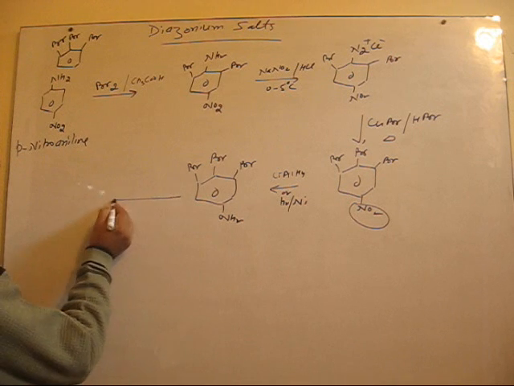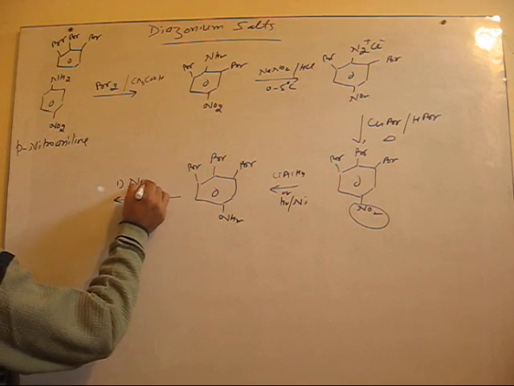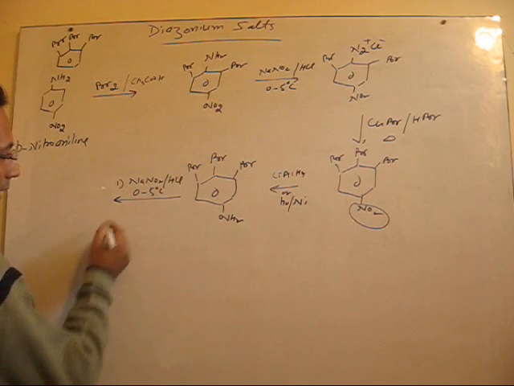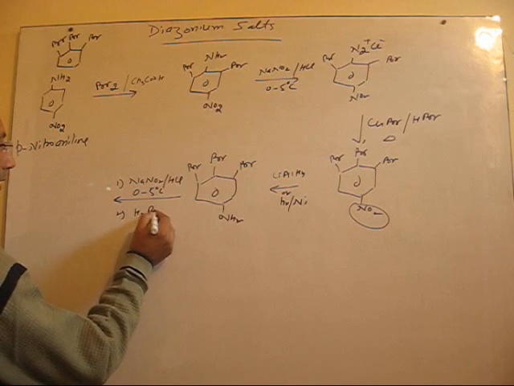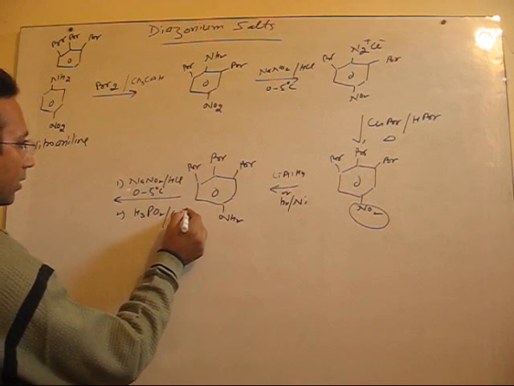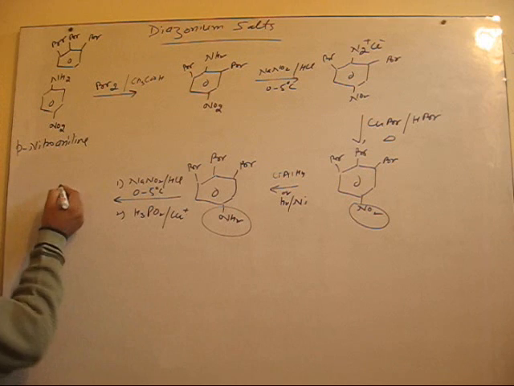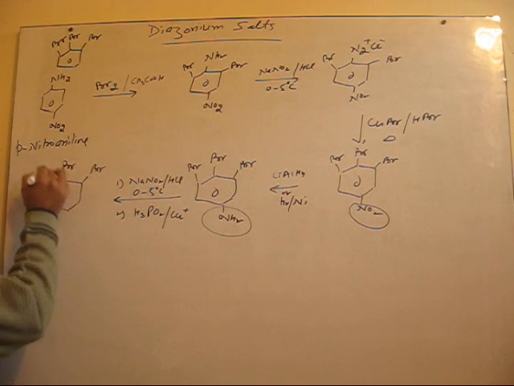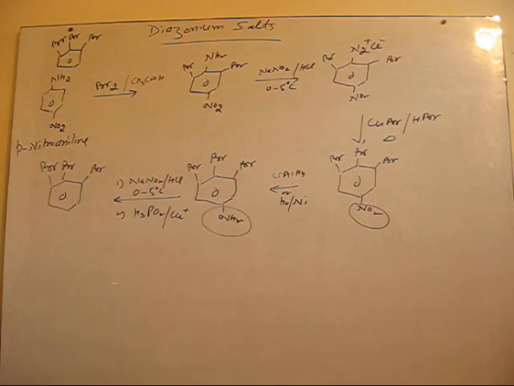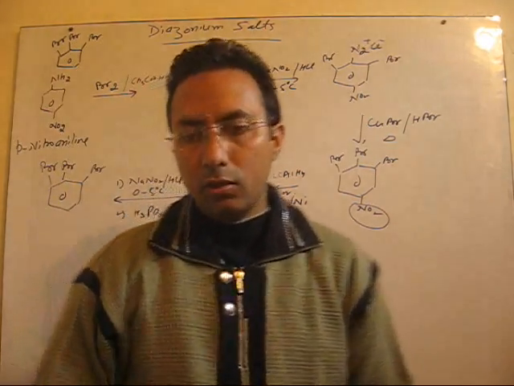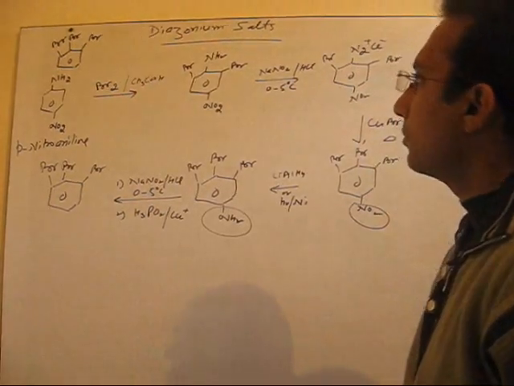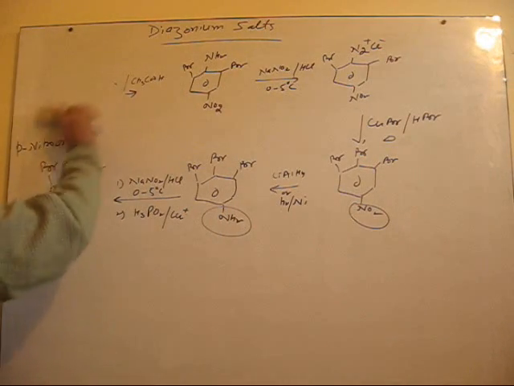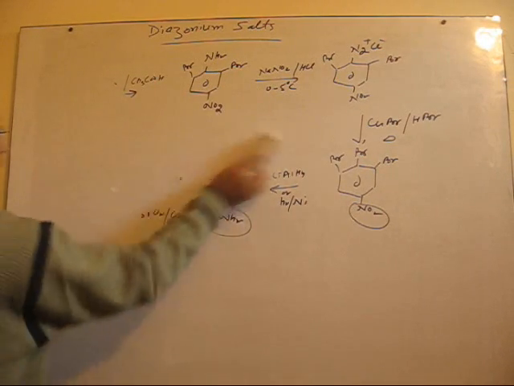I am writing the two conditions here. Number one will be the diazotization reaction, and number two, followed by a deamination reaction. This group is totally removed and you get 1,2,3-tribromobenzene. So in that way you can see how useful diazonium salts are. The last preparation in this regard, I take up